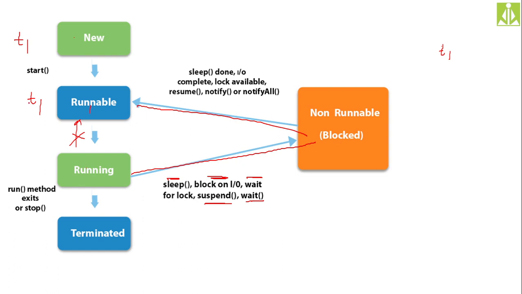So now the thread is in runnable state. It will wait for the CPU scheduler to select this thread for execution. When the CPU scheduler, or the thread scheduler, selects T1, what will happen? T1 will enter into running state. Now T1 is in running state.